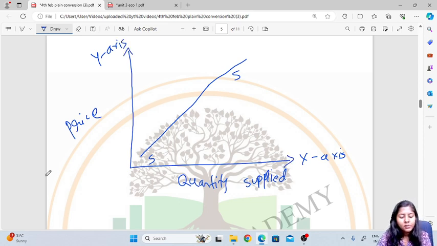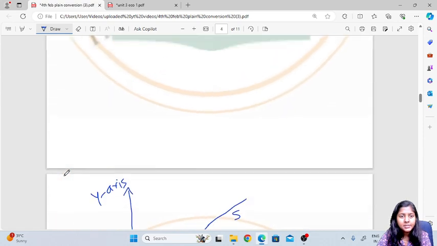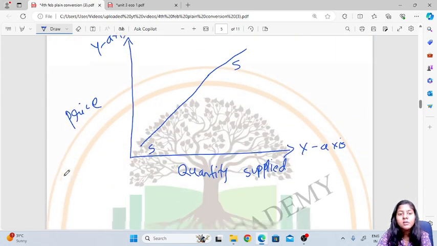Okay. Now in the above diagram, you also have to explain the supply curve.